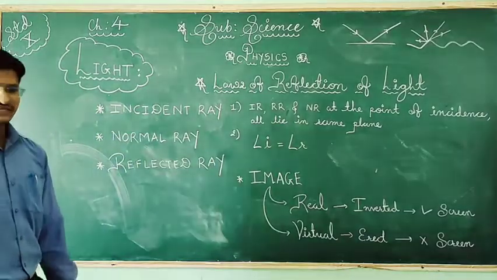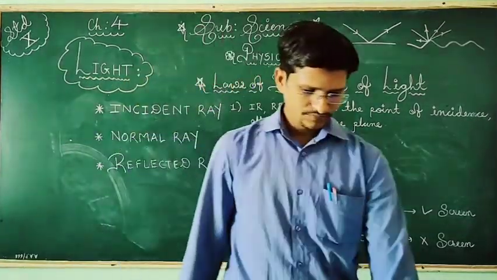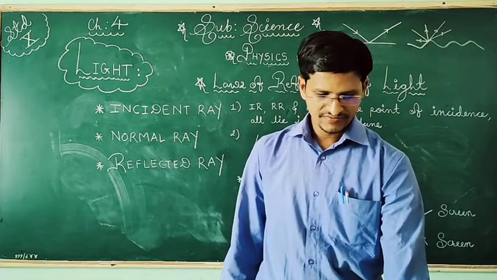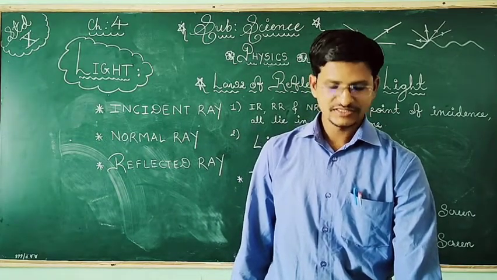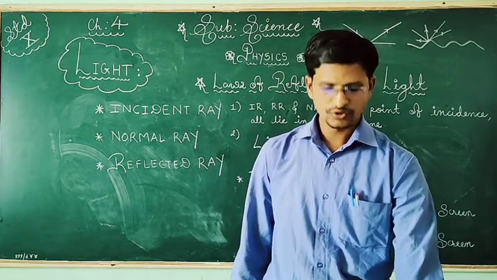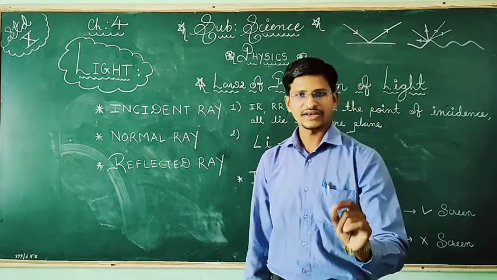So these are the three rays we have to discuss: incident ray, reflected ray, and normal, along with the point of incident. Point of incident means where the light begins.